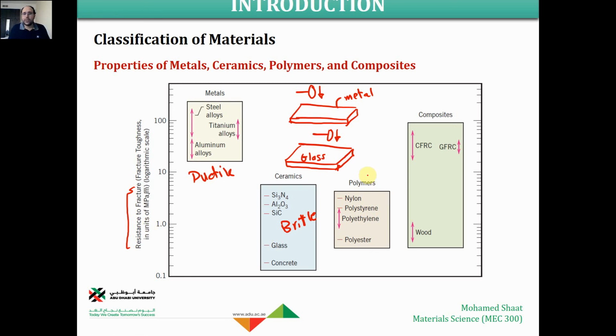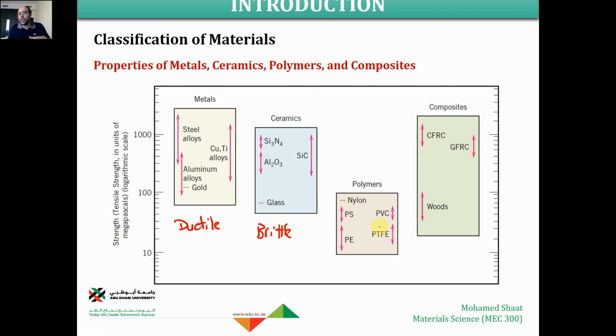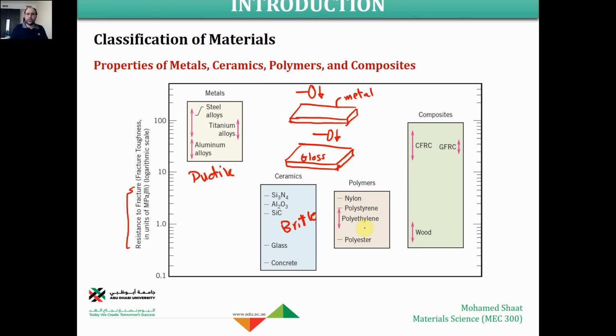Make sense? But polymers, how about polymers? They have low resistance to fracture, but despite that, polymers, by the way, are ductile. They are even more ductile than metal, but they are weak in terms of resistance to fracture because their strength is originally weak. Their weakness in supporting impact forces comes because they are originally weak materials in terms of strength. So the resistance to fracture for polymers is low,